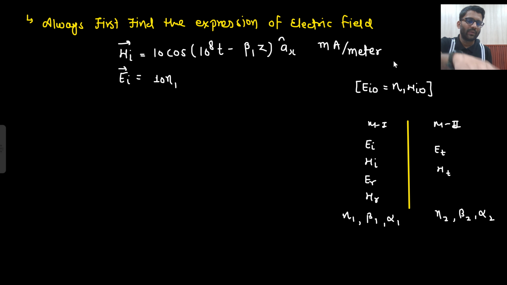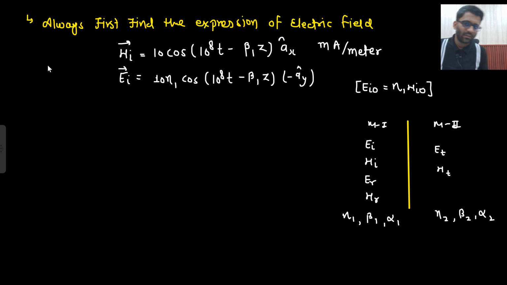Then you will not be confused whether I should use eta 1 or eta 2, beta 1 or beta 2, alpha 1 or alpha 2. Since you are in medium 1, I will use eta 1 here. Cos omega t, the wave is propagating in plus z only. What will be the direction of electric field? Minus a y cap, right? How did I write that? What do I know? That P is equal to E cross H, right?